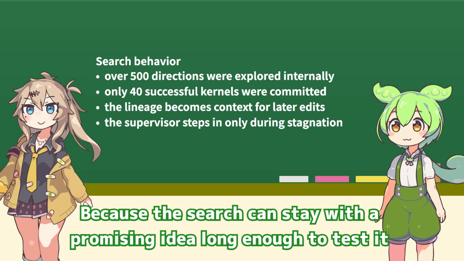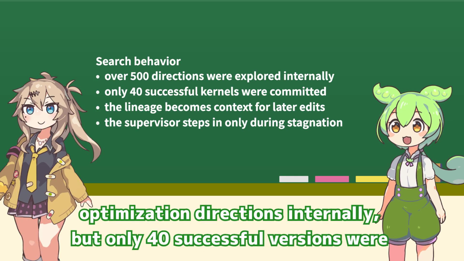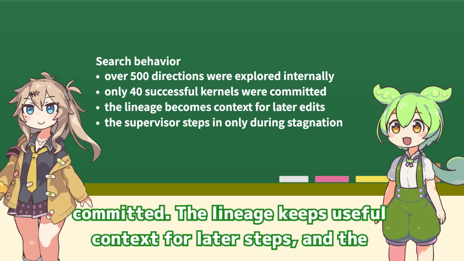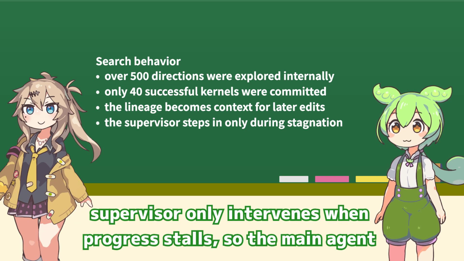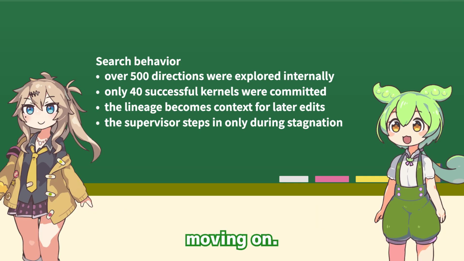Why is that setup better than a fixed sample-and-generate pipeline? Because the search can stay with a promising idea long enough to test it properly. Over the 7-day run, the system explored more than 500 optimization directions internally, but only 40 successful versions were committed. The lineage keeps useful context for later steps, and the supervisor only intervenes when progress stalls, so the main agent can keep revisiting and refining ideas instead of guessing once and moving on.